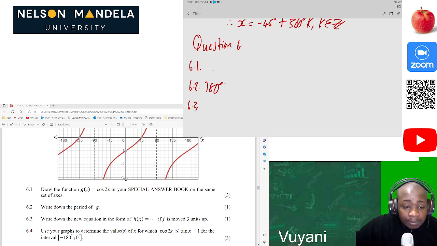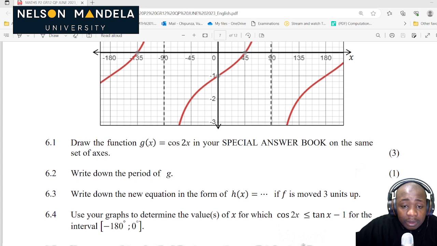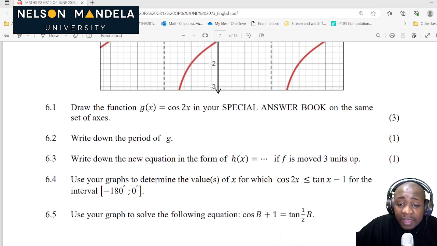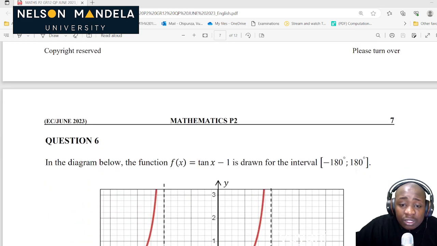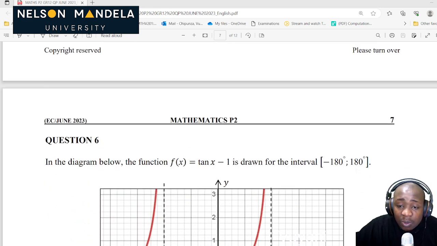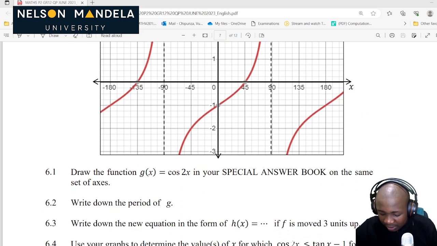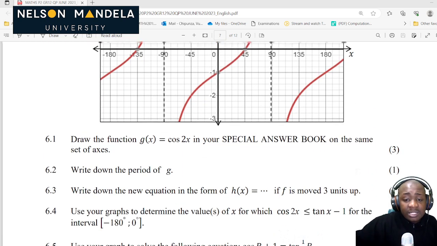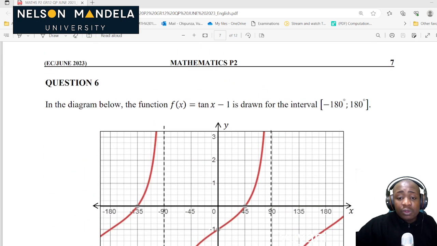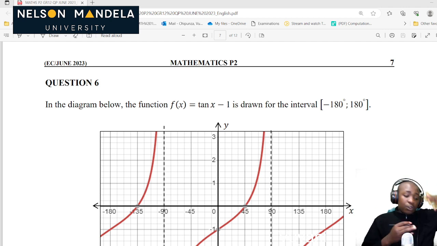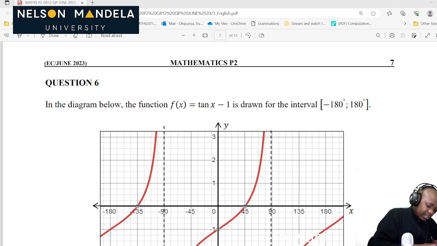6.3. Now on 6.3, write down the new equation in the form of h of x if f is moved 3 units up. Where is f? So f of x is tan x minus 1. Now it has been moved 3 units up. This is already easy for us because when we say move 3 units up, we must change the value of q.